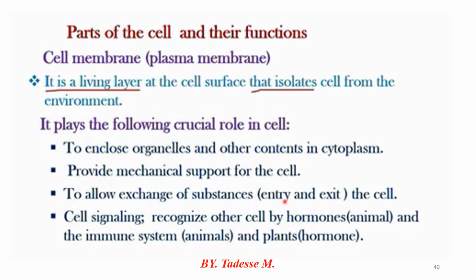The movement of substances into and out of the cell by diffusion is controlled by the plasma membrane. Another function is cell signaling, mainly used for recognizing hormones and the immune system in animals and plants, including growth regulatory hormones. These are the basic functions of the plasma membrane in the cell.